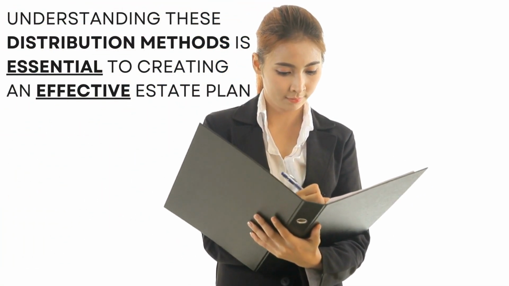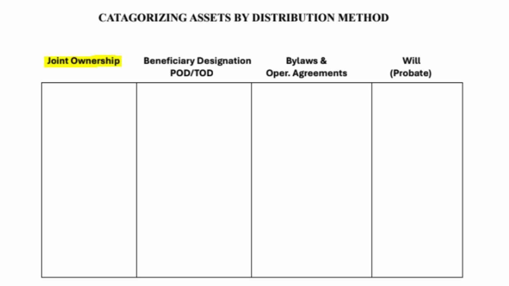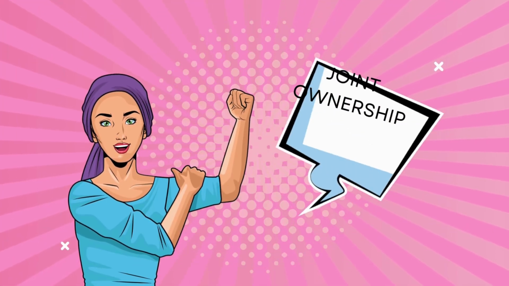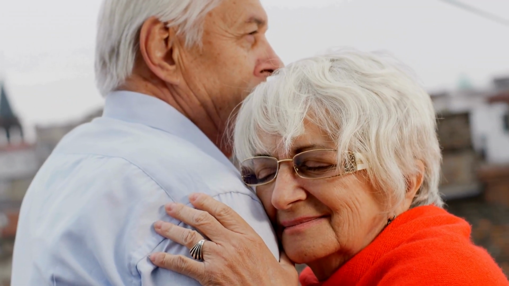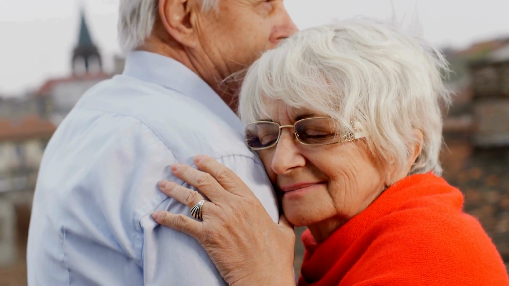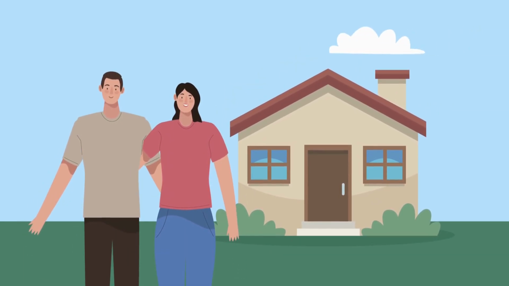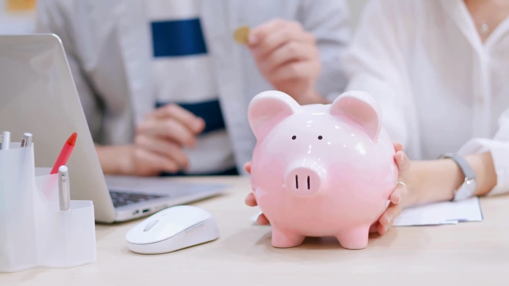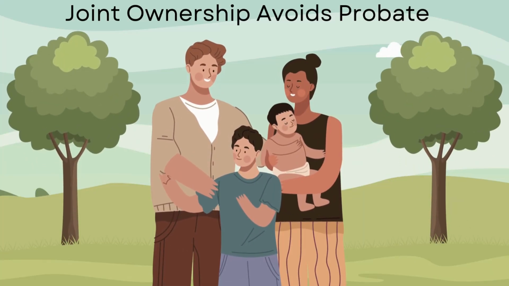To help explain this concept, let's chart our assets into categories. The first category is joint ownership. Joint ownership with right of survivorship is the most powerful and fastest method of distribution. By giving and sharing an asset with another person while you are alive, the asset automatically transfers to the survivor when you pass away. Joint ownership is typically shared between spouses when they take title on real estate, investments, checking accounts, and vehicles. While joint ownership does avoid probate, use caution.